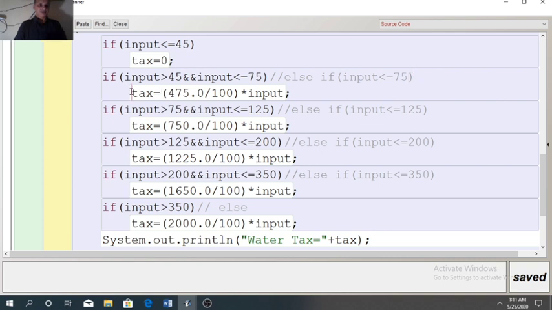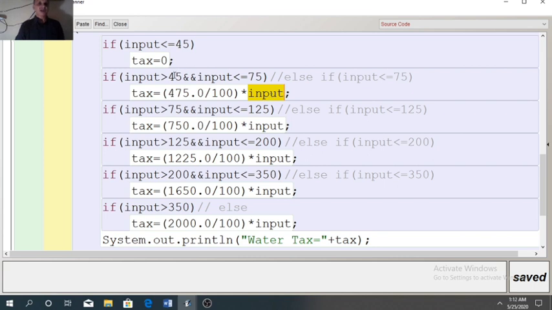In that case, x equal to 475.0 divided by 100. It will calculate the cost of 1 gallon. Since 475 was for 100 gallons, first we need to find the cost of 1 gallon, then multiply with whatever input we have taken.